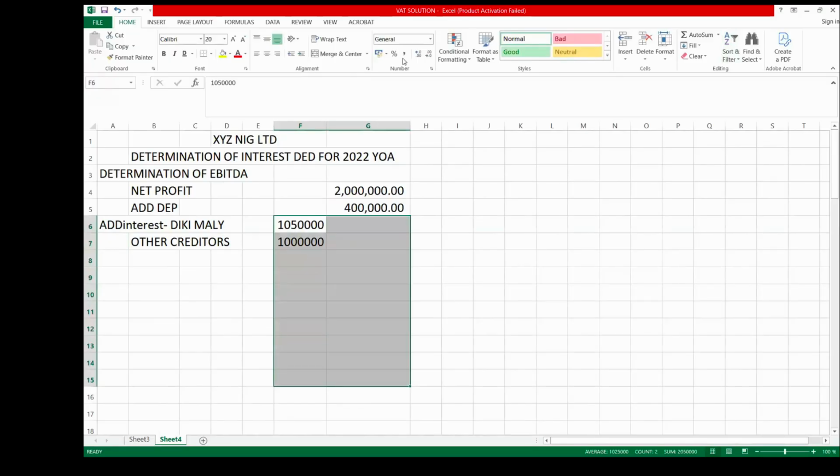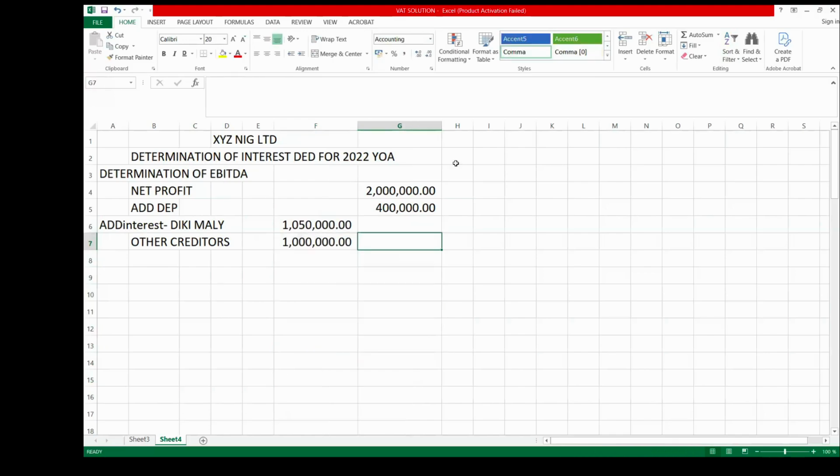So we add up these two pieces of information, which give us 2,050,000.